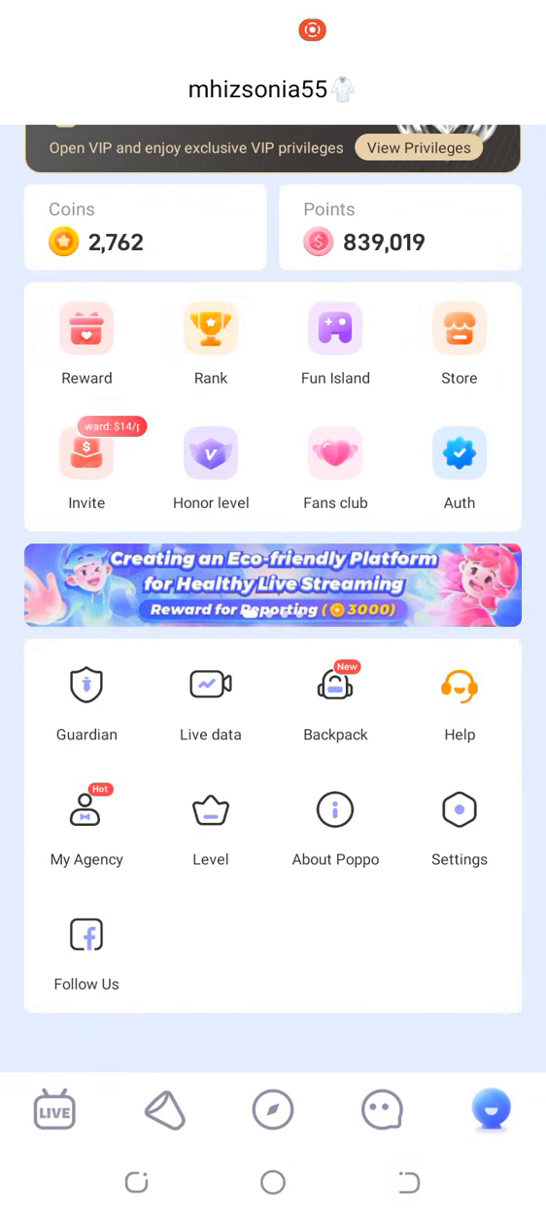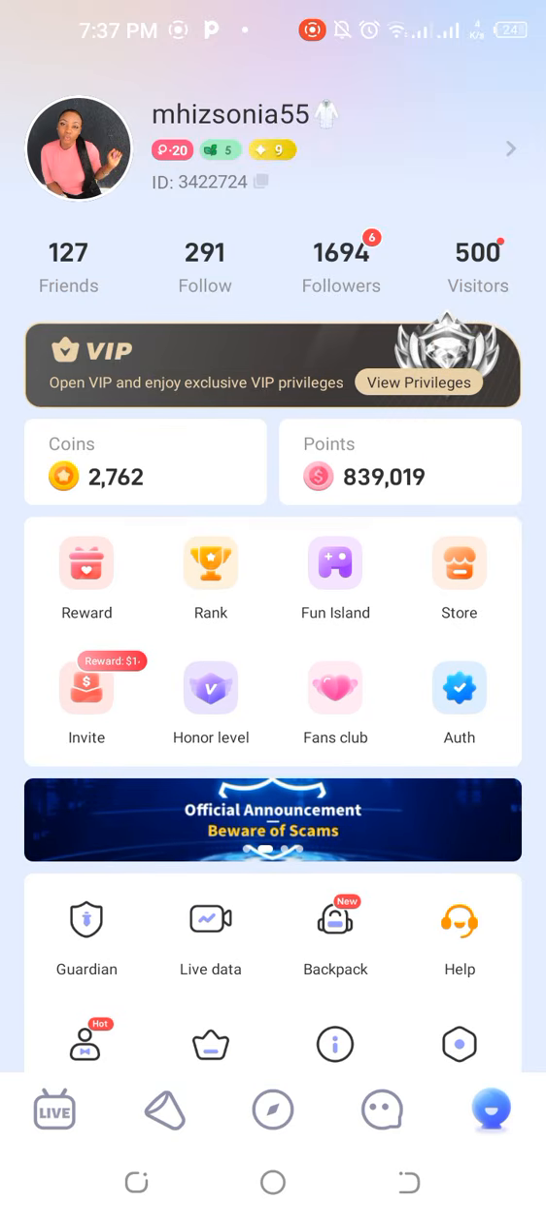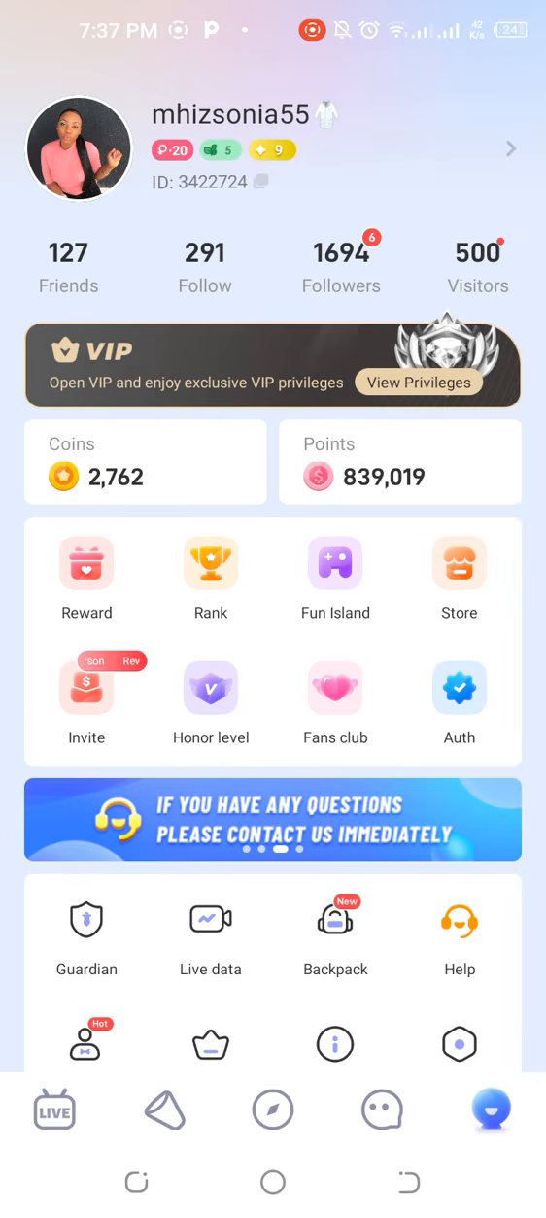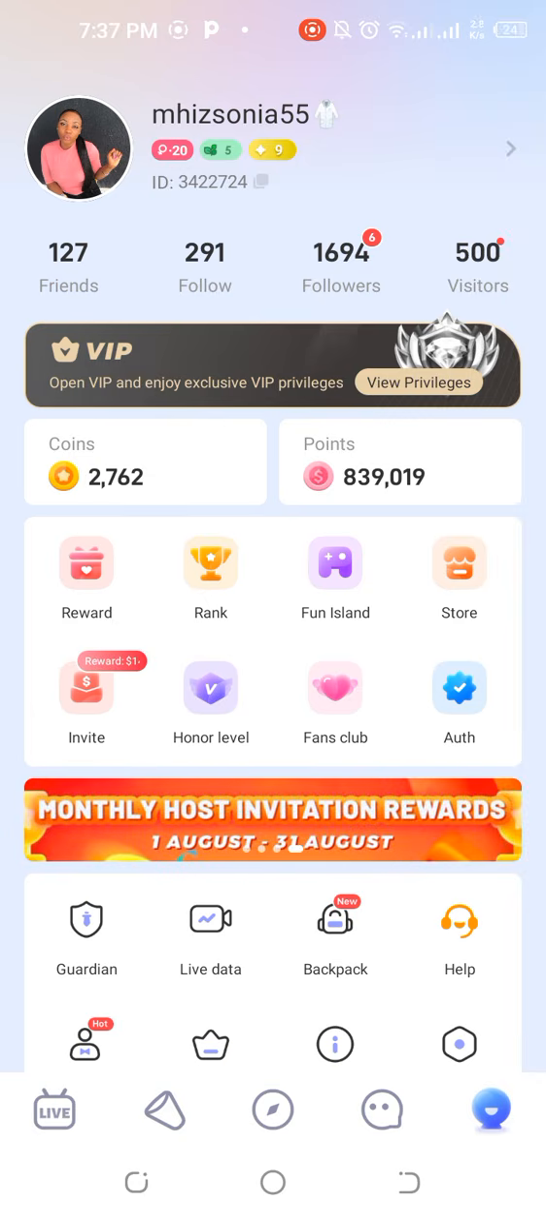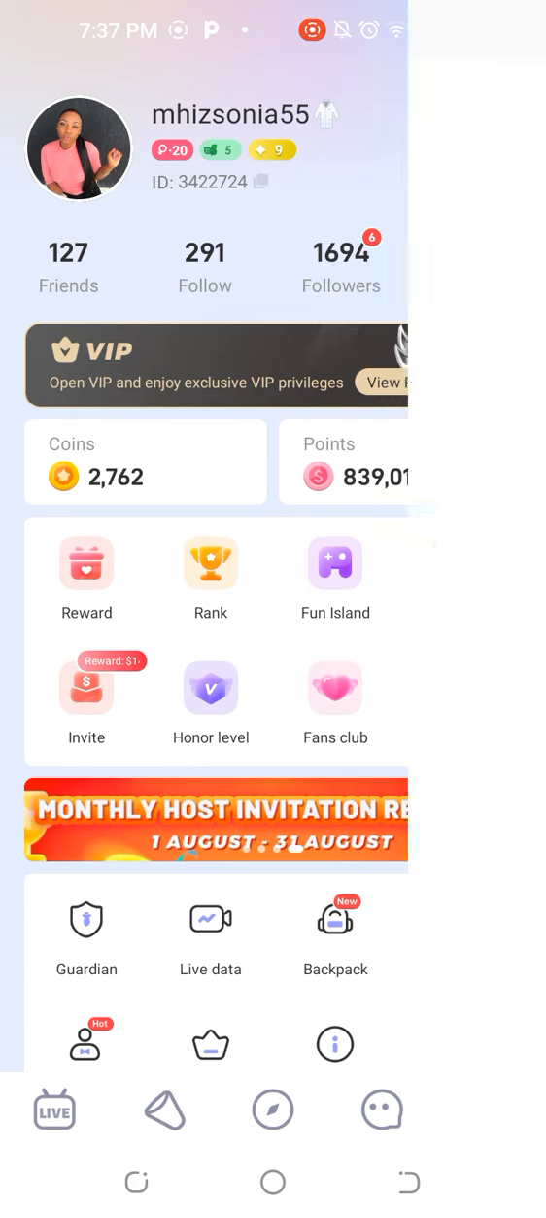So basically, as a new person on Poppo, these are the things that you have to do on Poppo. If you want to look for me with my ID 3422724, or just type Miss Sonia 55, you're going to be seeing me on Poppo. If you have any other question, just ask me.